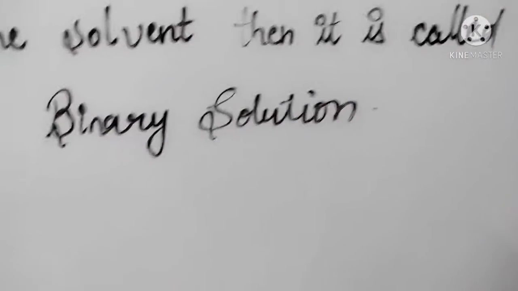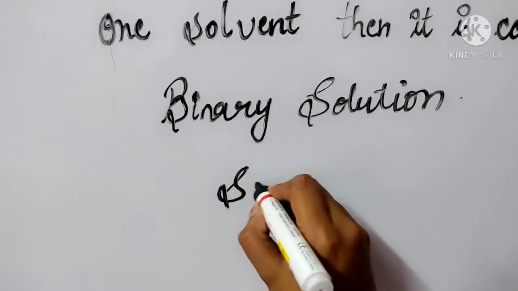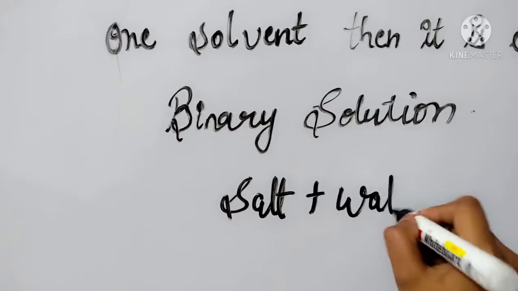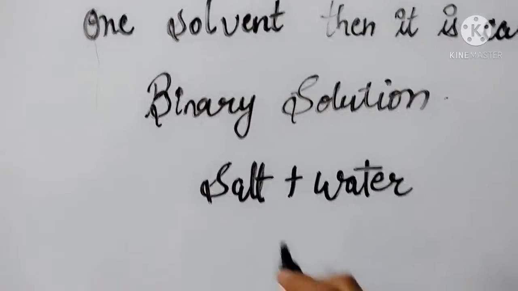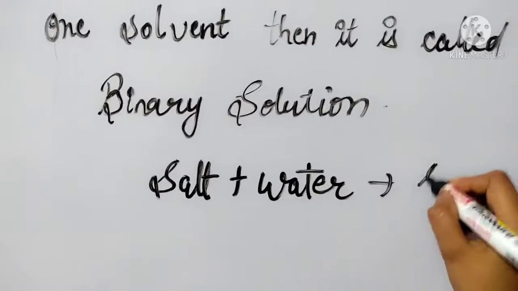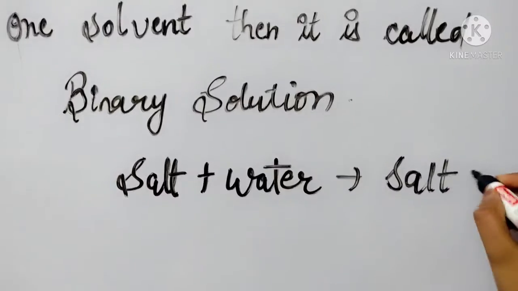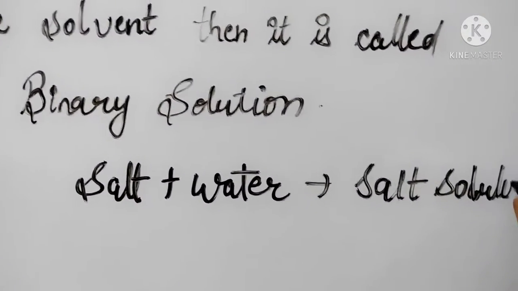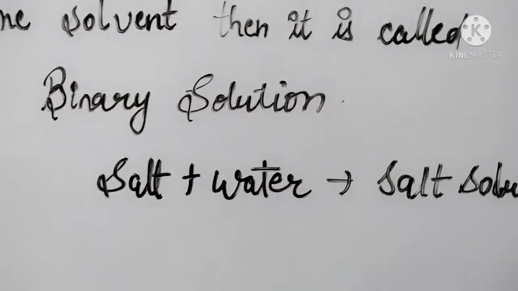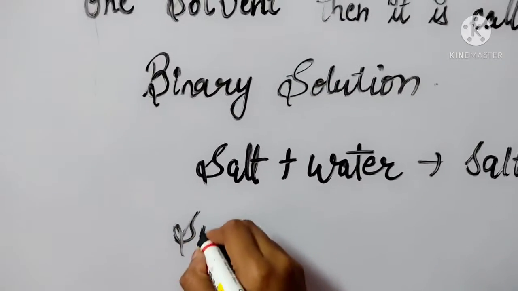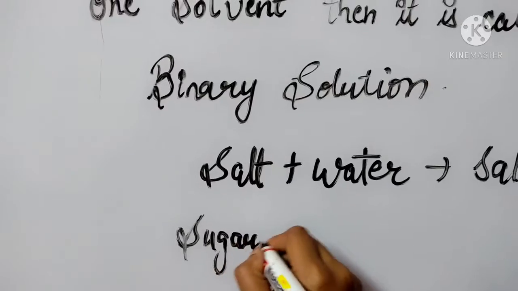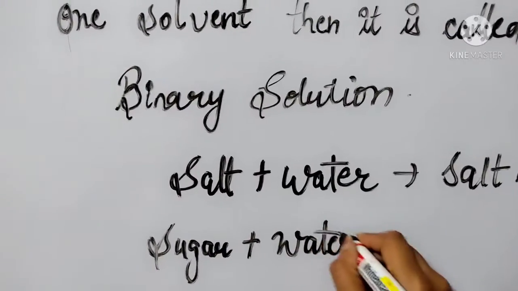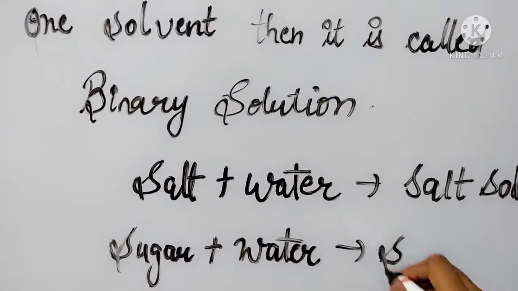For example, salt plus water, salt solution. Second one is sugar plus water, sugar solution.